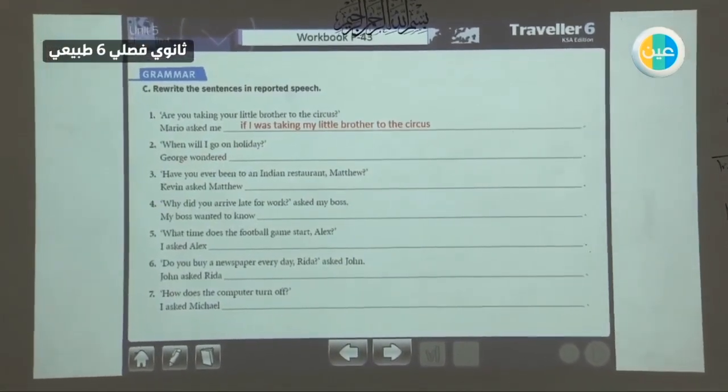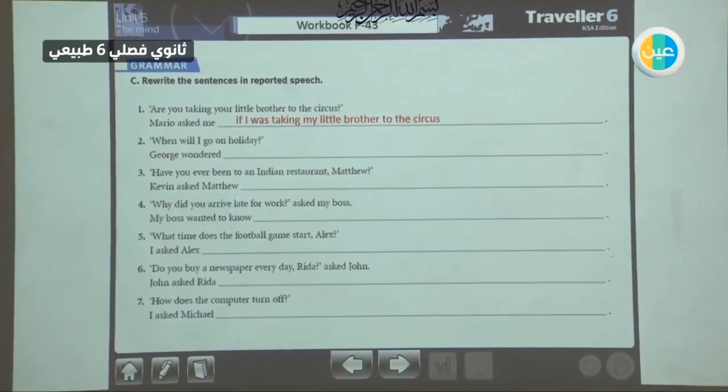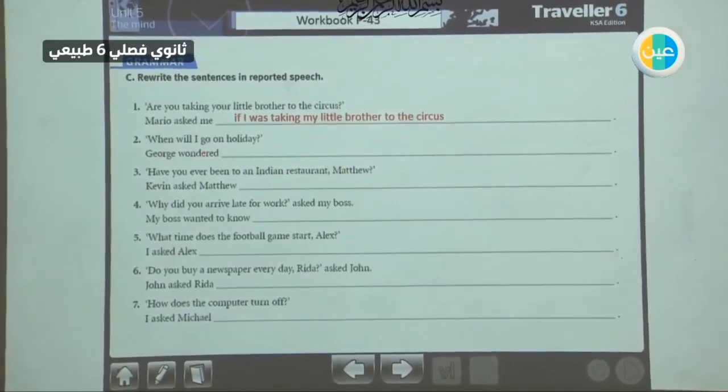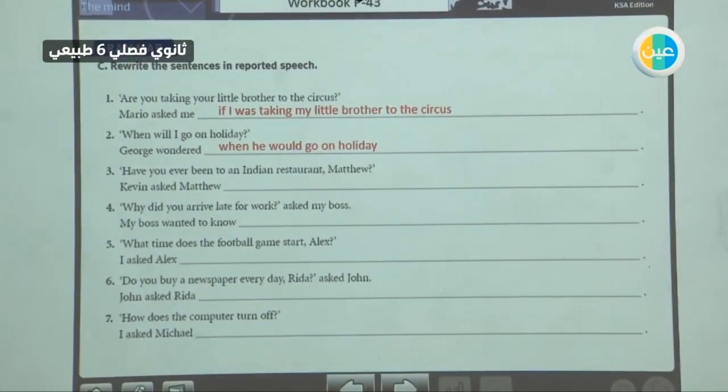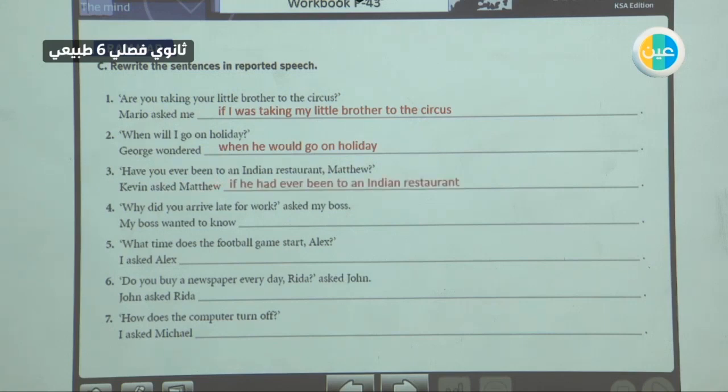When will I go on holiday? George wondered, WH question word, when he would go on holiday. Will into would. Have you ever been to an Indian restaurant, Matthew? Kevin asked Matthew. Then, yes/no question, if or whether, have into had ever been to an Indian restaurant.